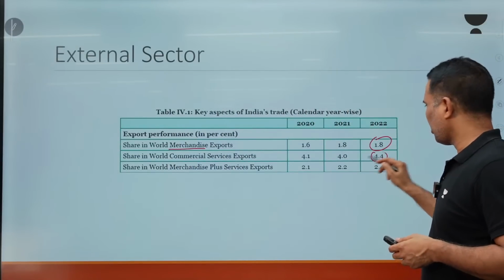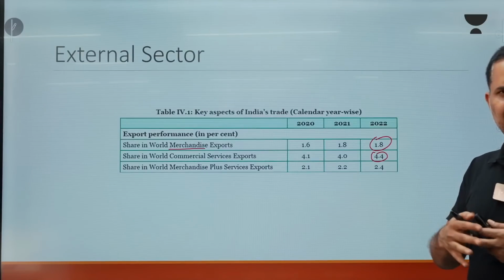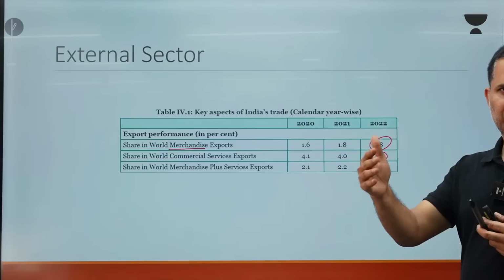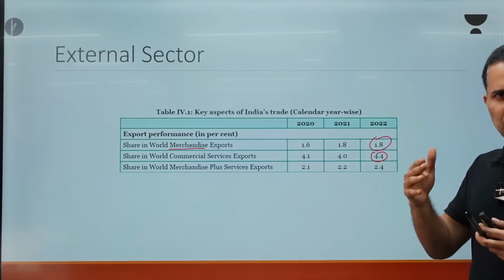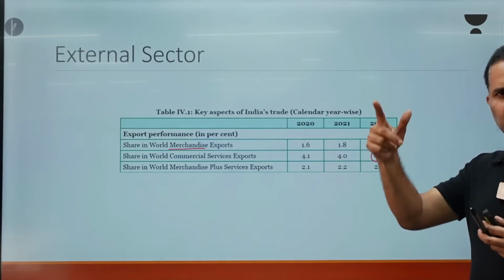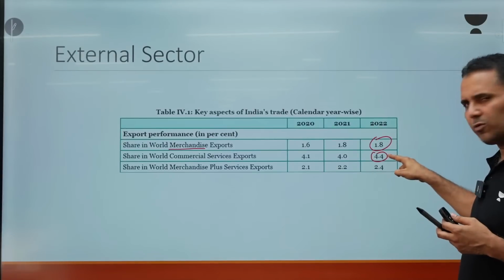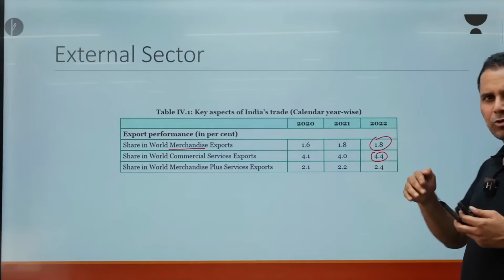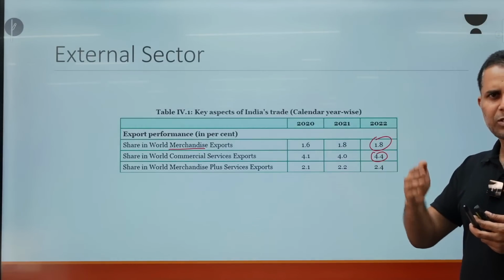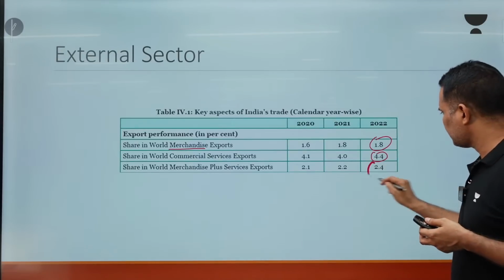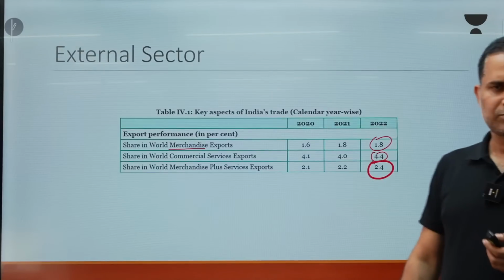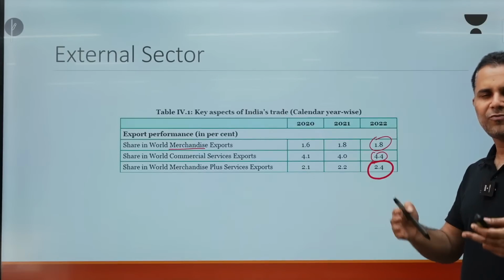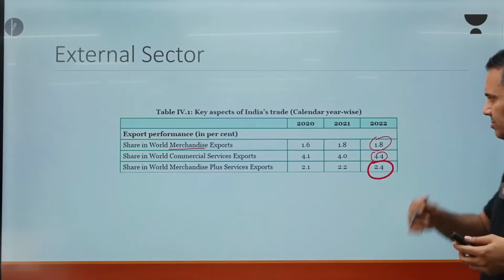Services export is 4.4%. Relatively, our export of goods is less as compared to export of services. We are more competitive in services, so our share of services export in the world is more, 4.4%. Our share of goods export is only 1.8%. So our share in world exports, goods and services combined, is 2.4%. This is our share of export of goods and services in the overall trade.